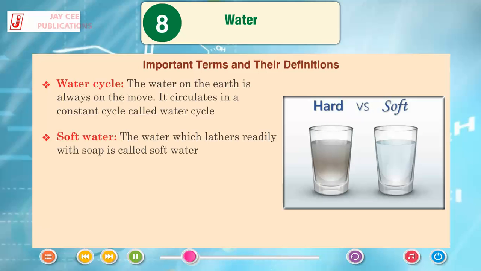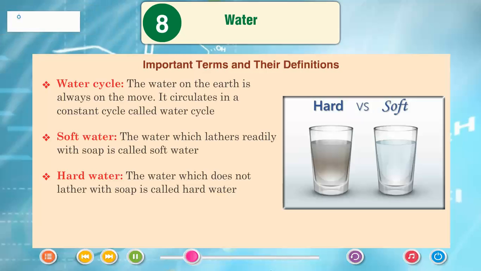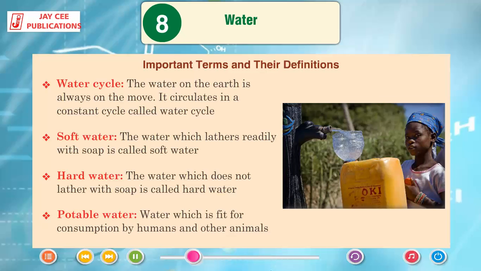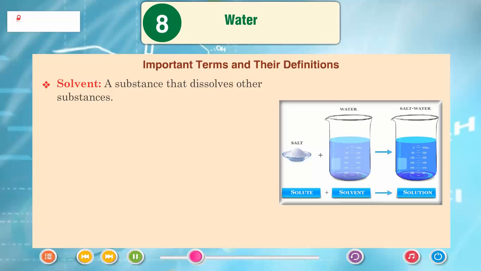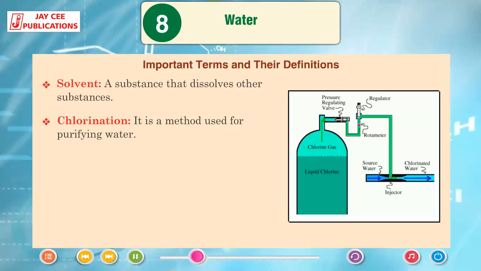Soft water. The water which lathers readily with soap is called soft water. Hard water. The water which does not lather with soap is called hard water. Potable water. Water which is fit for consumption by humans and other animals. Solvent. A substance that dissolves other substances. Chlorination, it is a method used for purifying water.